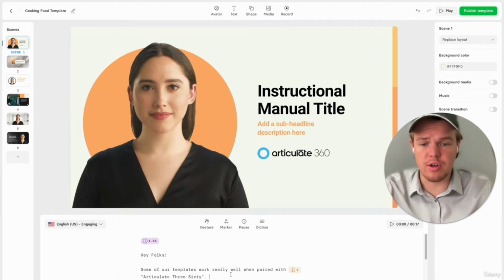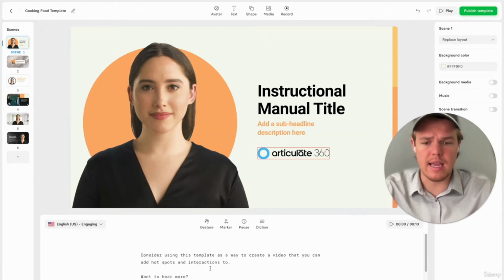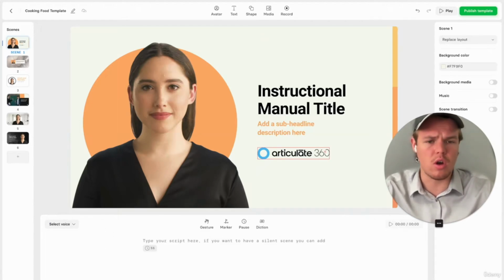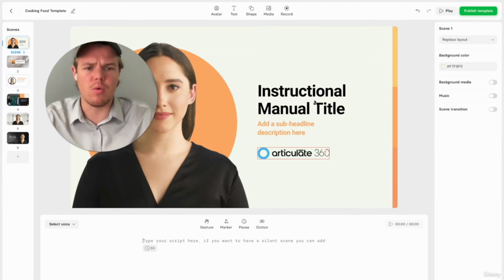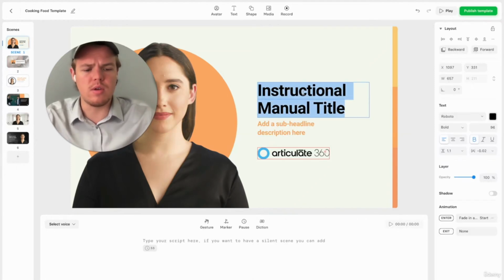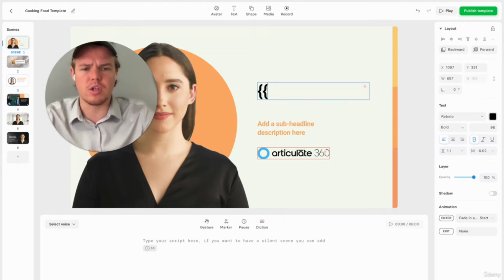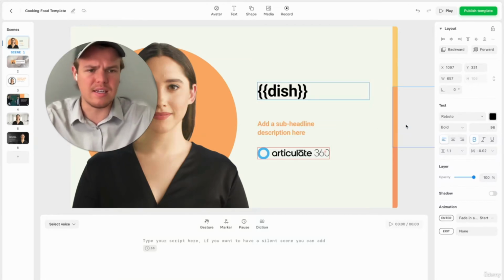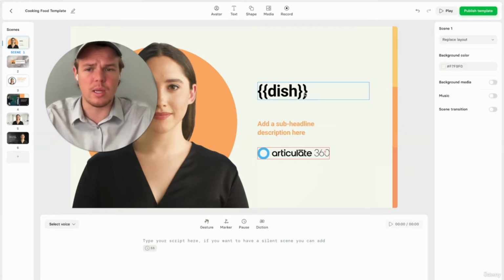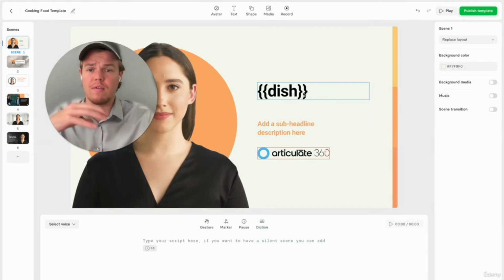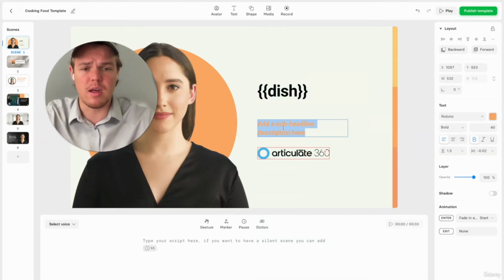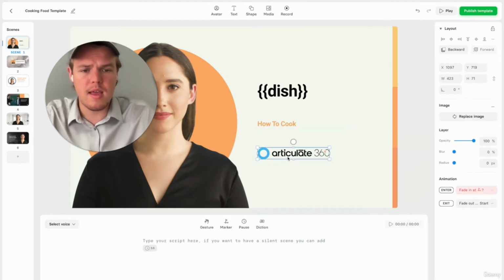Now let's start inserting some variables, changing the formatting and so on, so we can get some really good content going on here. I'm going to fly over here real quick. The first thing I want to do is set up a simple variable. We're just going to call it dish. And this is how you identify variables in Synthesia. By identifying dish, later I want to put in the main topic of whatever dish is being created here. So in this context, it would be dish. And then we're going to put a subline of how to cook.